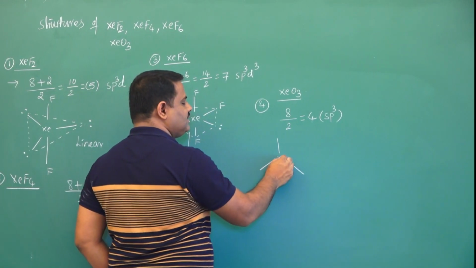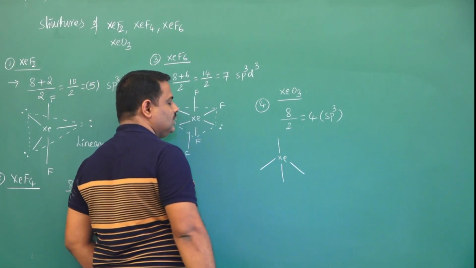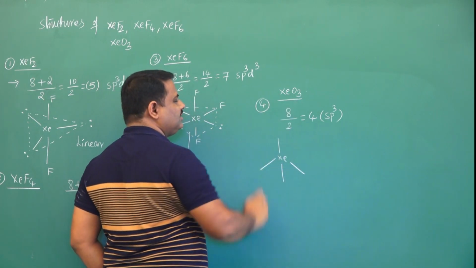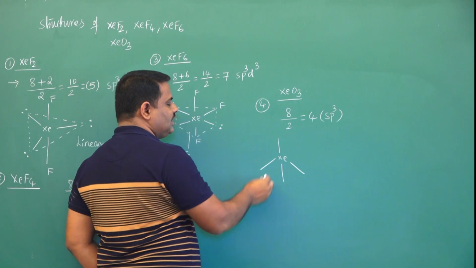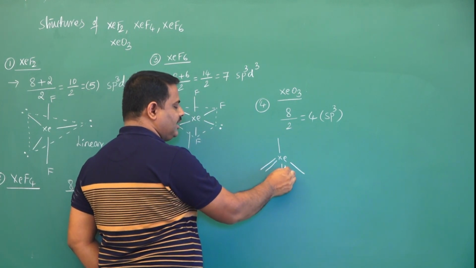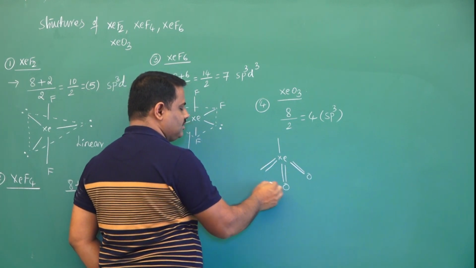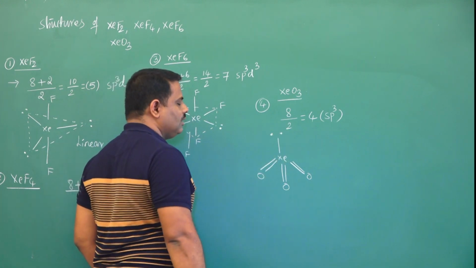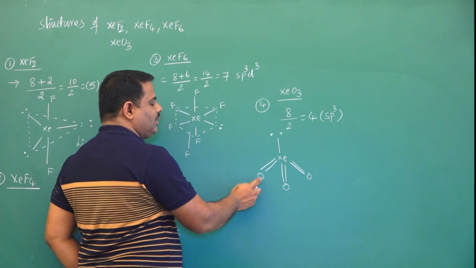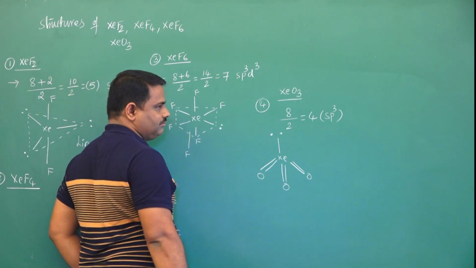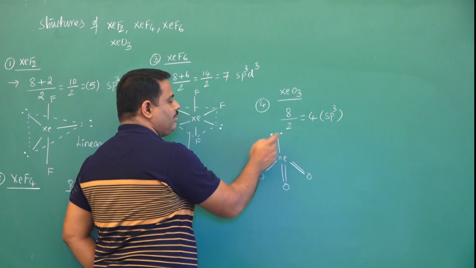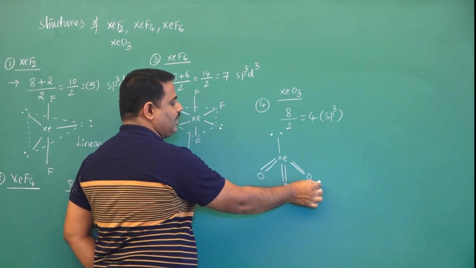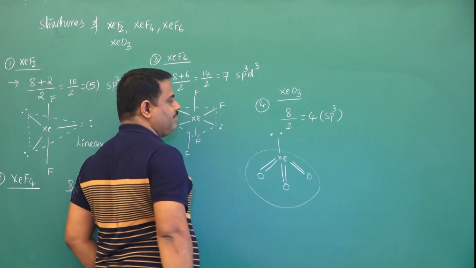Now central atom is xenon here, number of bonds are 4, but atoms are 3. That's why here I am writing 3 oxygens and here it is a lone pair. Now why are we writing a double bond here? Oxygen can form a double bond. Now this is a lone pair. Because of this lone pair, the shape is pyramidal here. This is pyramidal shape.